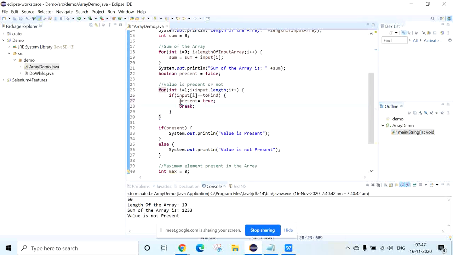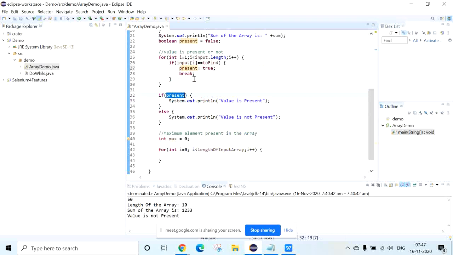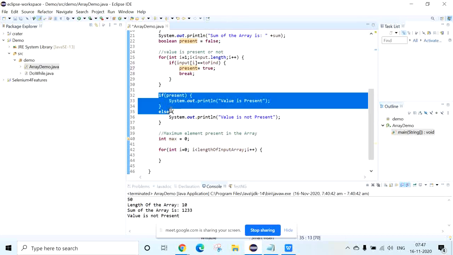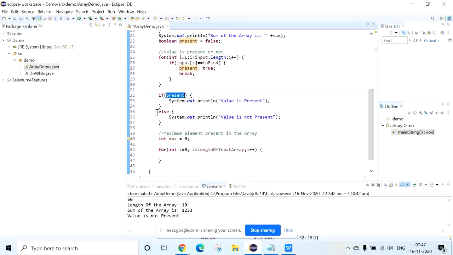So present is always going to be false, as we have mentioned over here. When it comes to this for loop and the condition matches, present is going to be true. Otherwise it's going to be false. Okay. So when it comes out from the for loop, we are checking this present. If this condition is true, this block will get executed, and if this condition is false, this block will get executed.